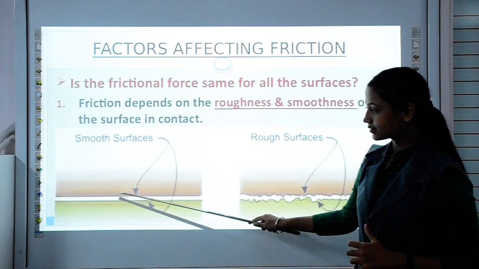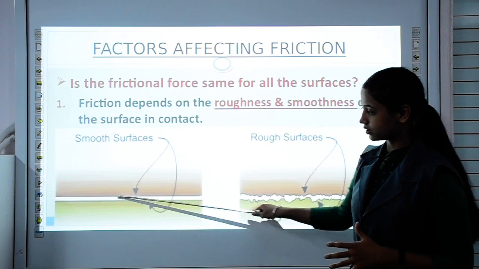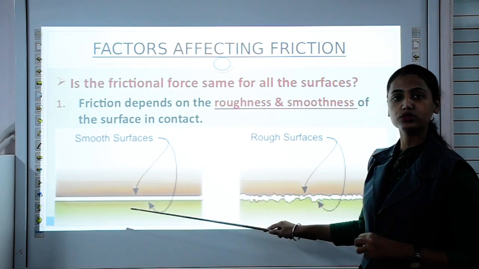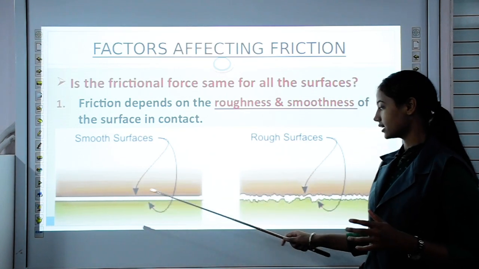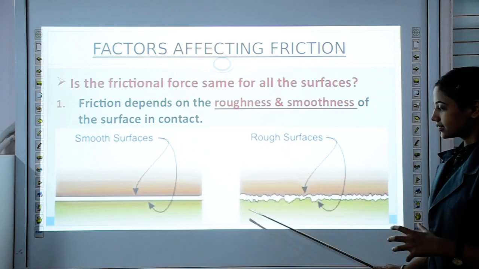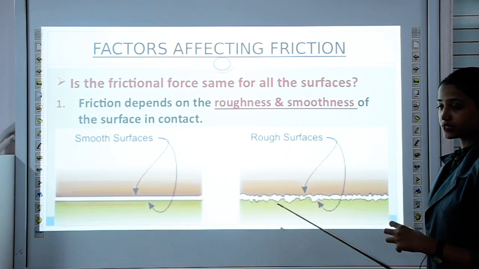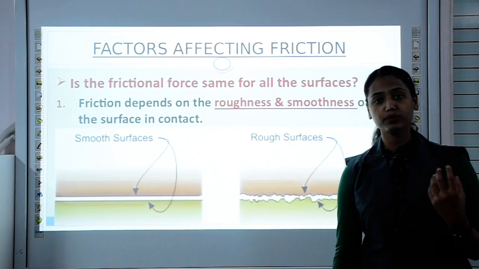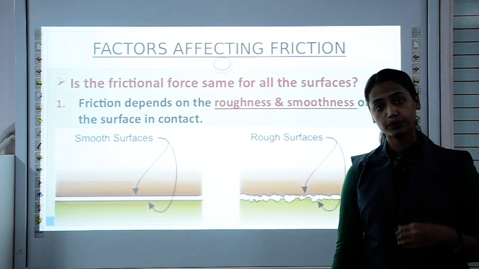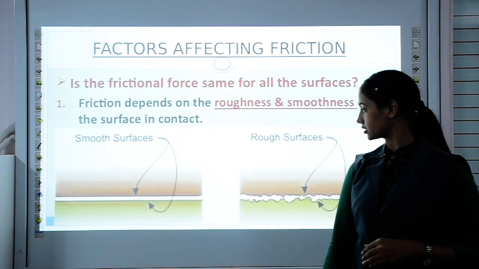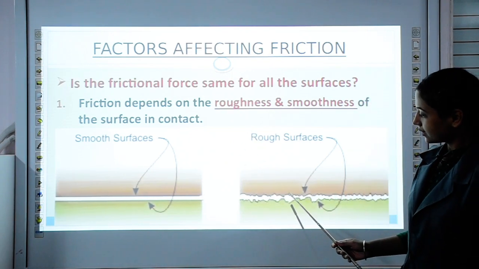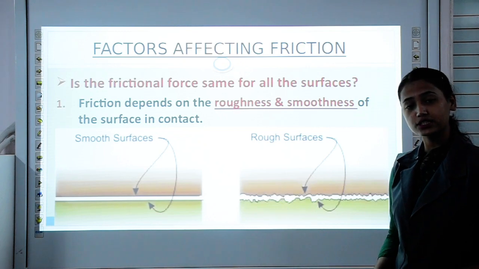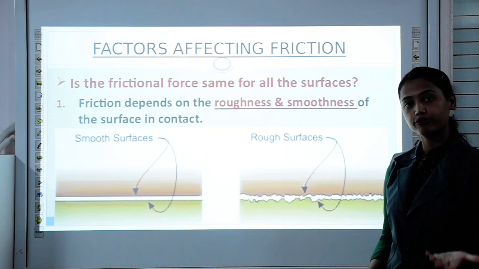Here you can see this is a smooth surface. Two straight lines represent a smooth, polished surface. And in this case, these zigzag lines represent roughness of the surface. So the more the smoothness of the surface, the less the friction. And more roughness means more friction.